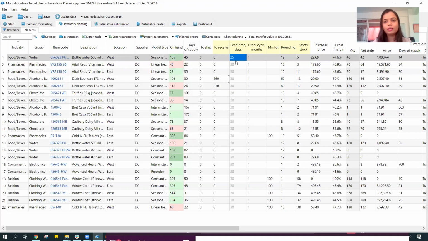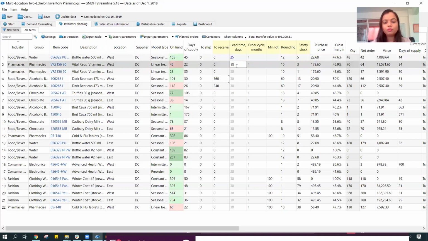Say for this particular item, it's only 25 days. Maybe for this particular item, it's 15 days. Not a big number. Or maybe this is 45 days. So we can see that once I'm changing the lead times over here, the system is automatically changing the shades of my on-hand stock. The green represents that I have sufficient stock.